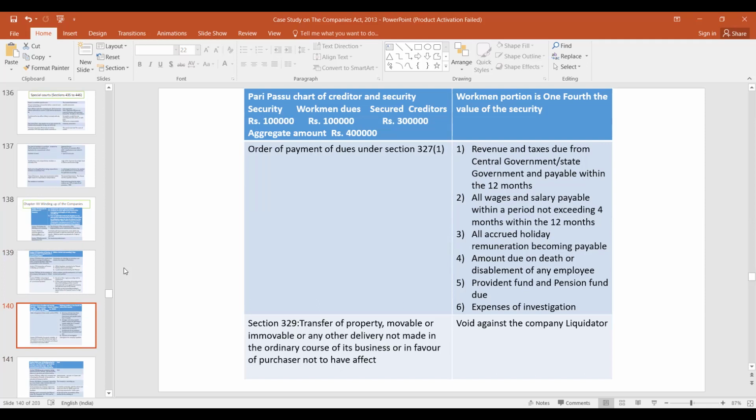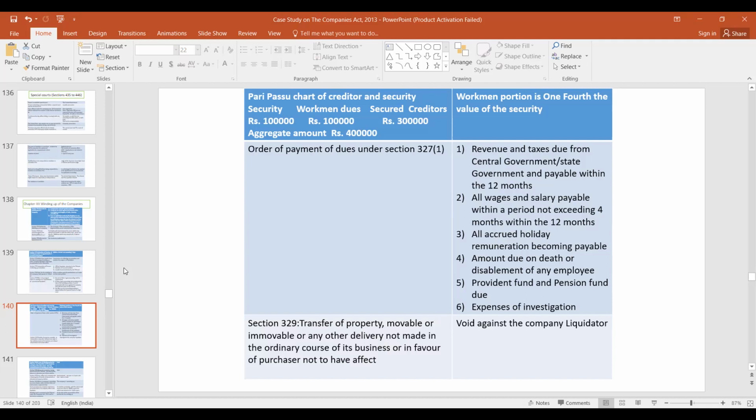So suppose the security is 1 lakh, workman dues are 1 lakh, and secured creditors are 3 lakhs. So total liabilities are 4 lakhs, security is 1 lakh. So the workman will be paid 25% and secured creditors will be paid 25% of their dues.